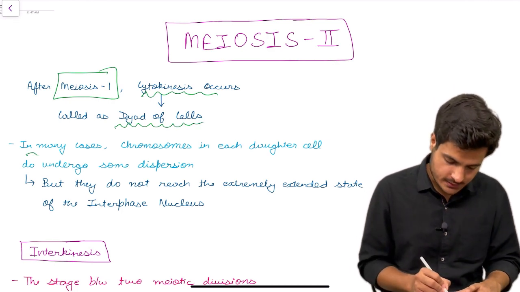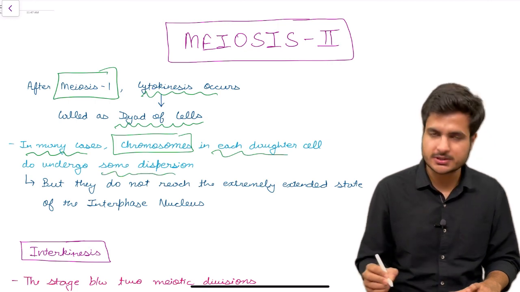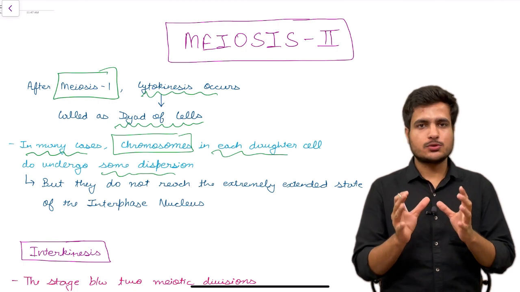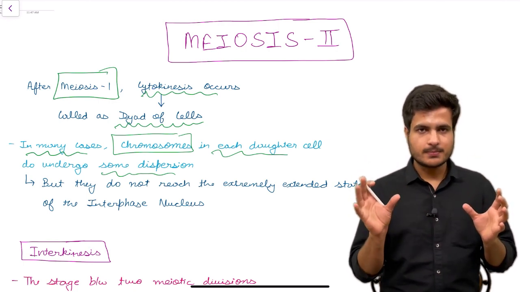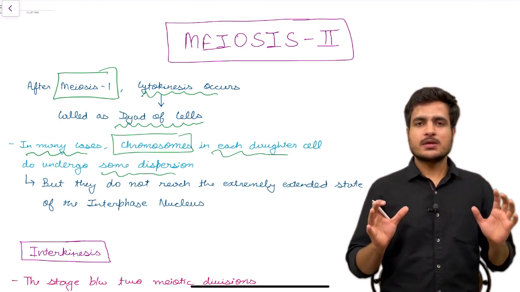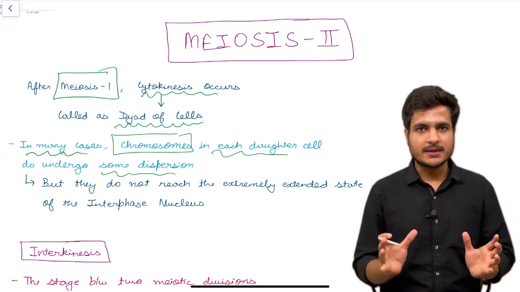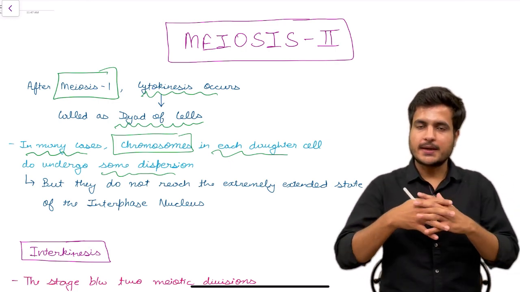And in many cases, friends, chromosomes in each daughter cell undergo some dispersion. We already know that the cell cycle has two parts, interphase and the M phase. M phase is the true division phase and interphase is the resting phase. In that, no clear chromosomes can be seen. The whole genetic material is in the form of chromatin threads which are entangled among themselves.